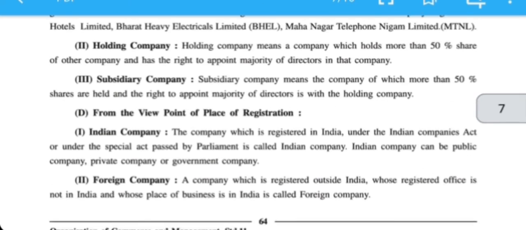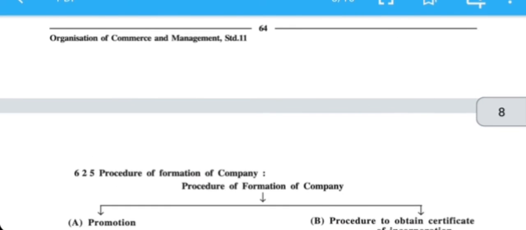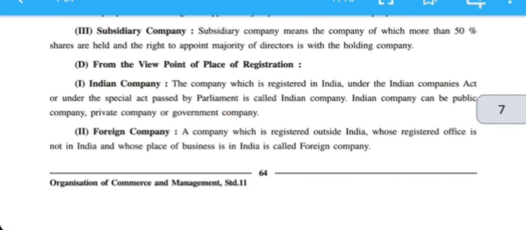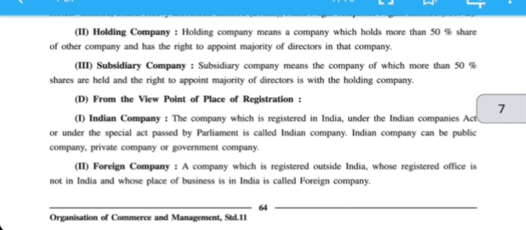From the viewpoint of registration, there are only two types: Indian company and foreign company. Indian company is registered under the Indian Companies Act. And foreign company is registered outside India. This much only. Thank you.